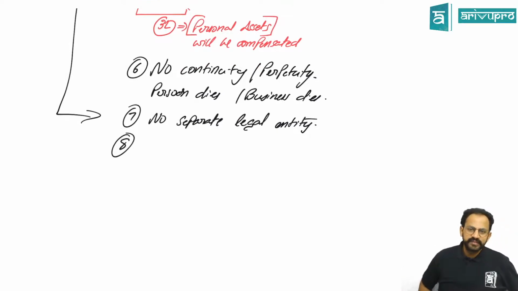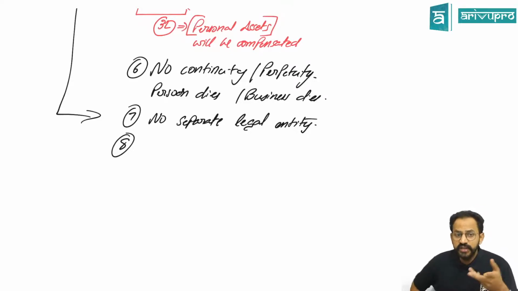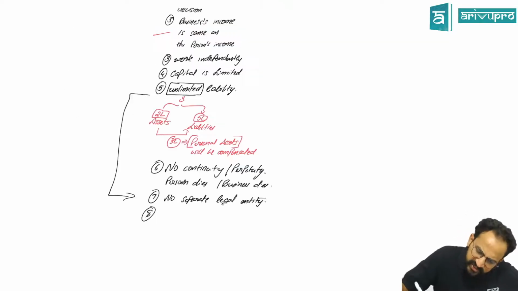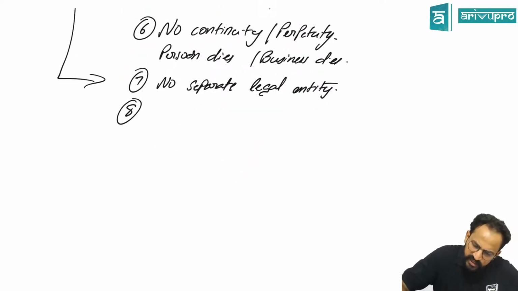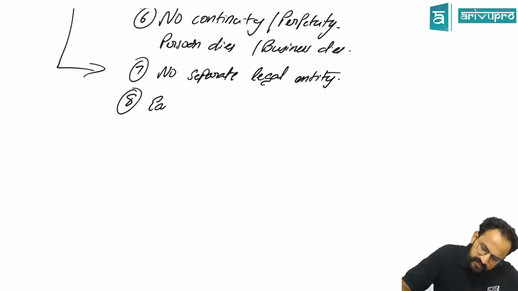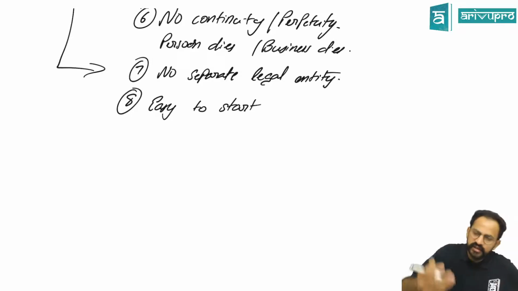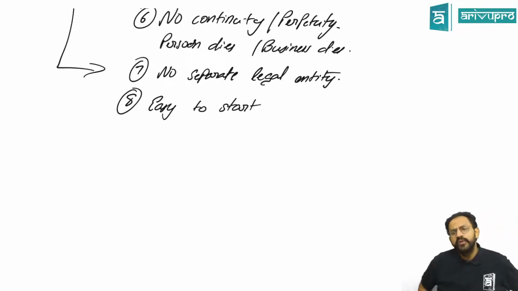What are the points? Is it difficult to start a sole proprietorship? No. So, can I say that this is easy to start? For example, if someone has to start a shop, a grocery shop, what does he do?